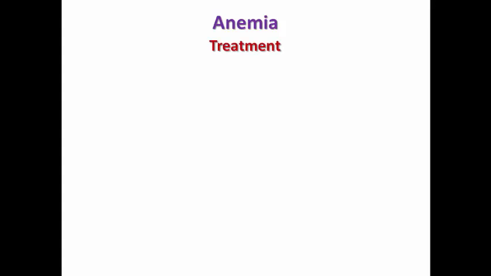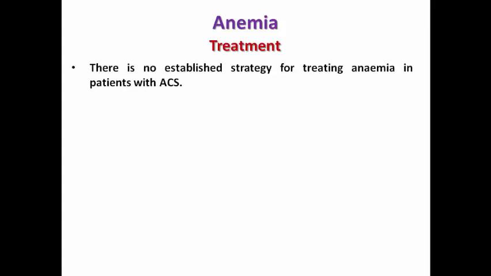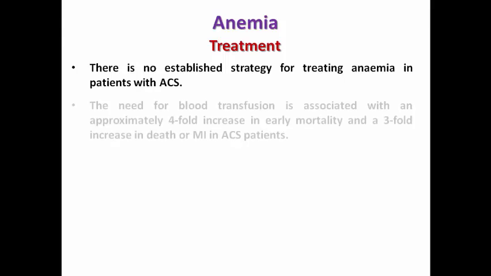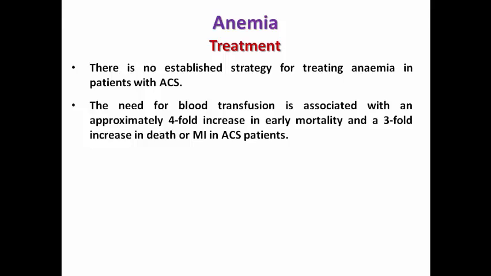What about the treatment of anemia in those patients? So far, there is no established strategy for treating anemia in those patients. The need for blood transfusion, as we remember from the video of complications of acute coronary syndrome, is associated with a 4-fold increase in early mortality and 3-fold increase in death or MI in acute coronary syndrome patients. This may be related to those patients needing blood transfusion already being in severe anemia, and this represents a sign of increasing mortality. Or the blood transfusion itself represents a hazard for the patient because it induces a pro-inflammatory state. So blood transfusion may increase mortality by itself.